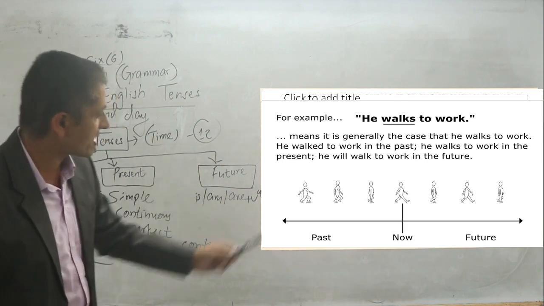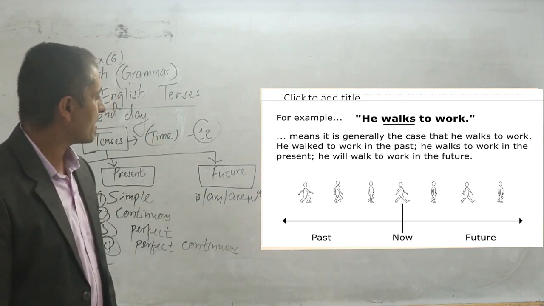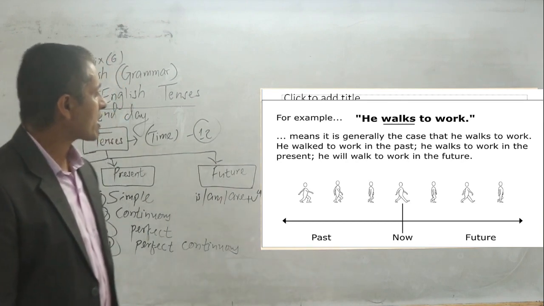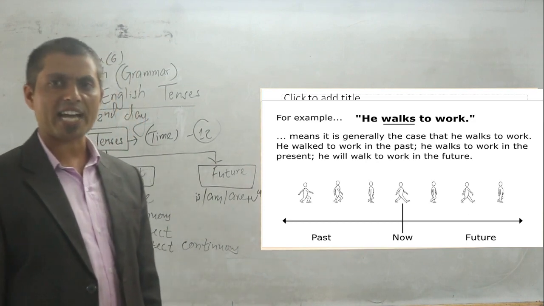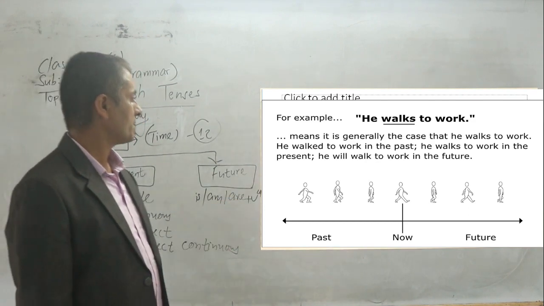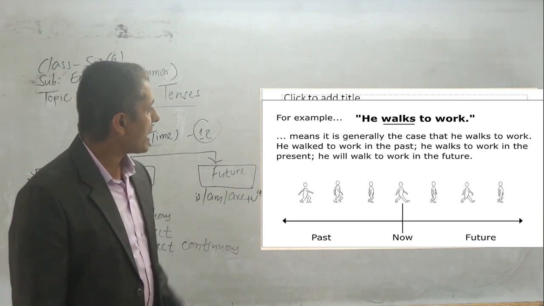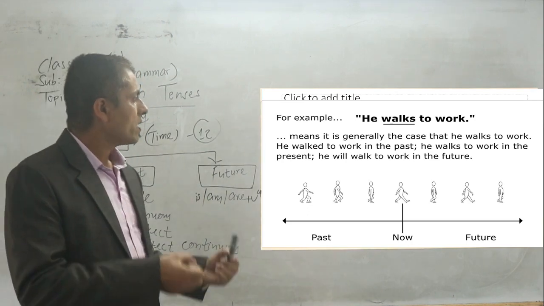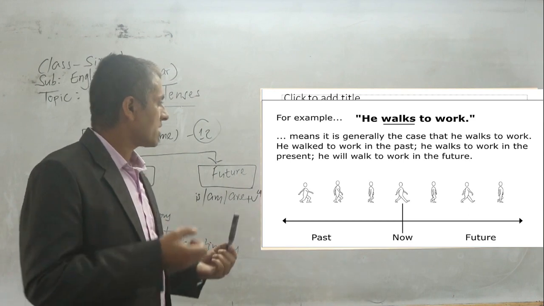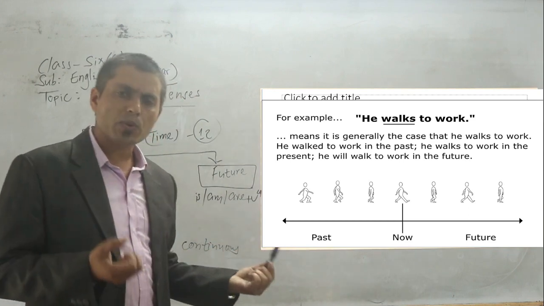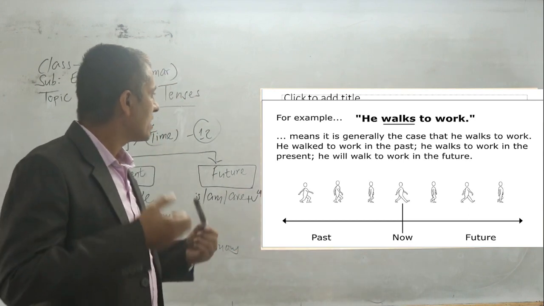Yeah, also you can see the timeline. One man, he walked to where? He walked to work. When he had to go to work, he walked. And even this time also he walks. And even in the future also, he will walk to work.